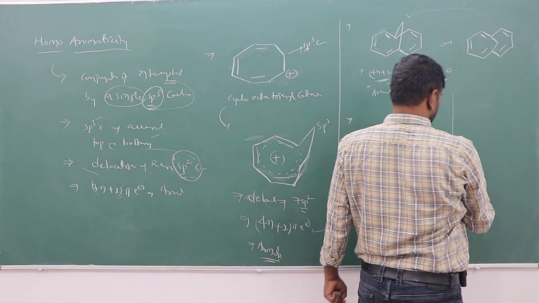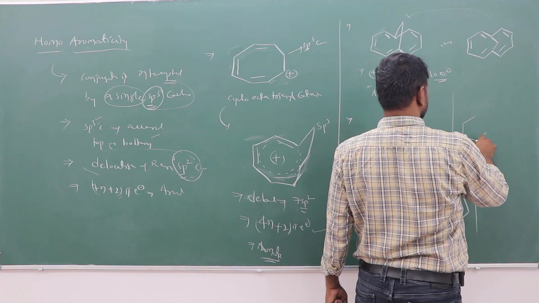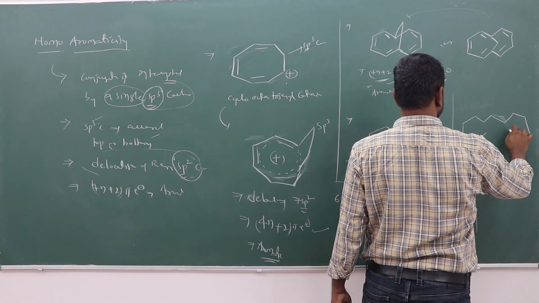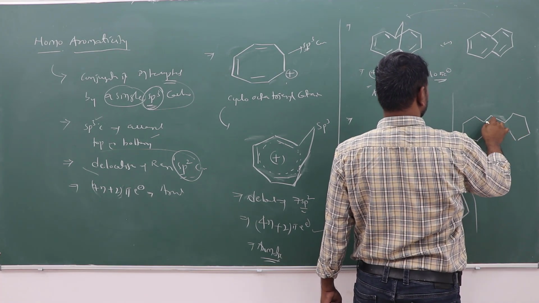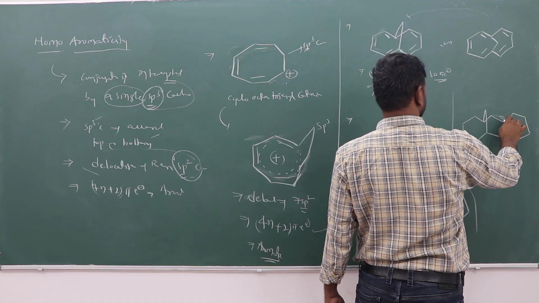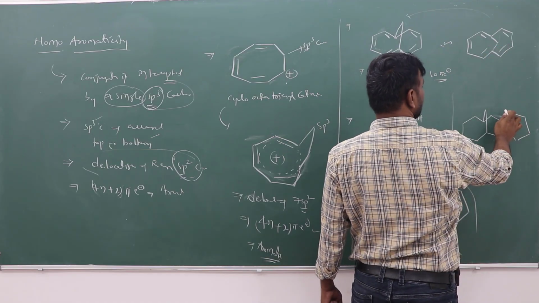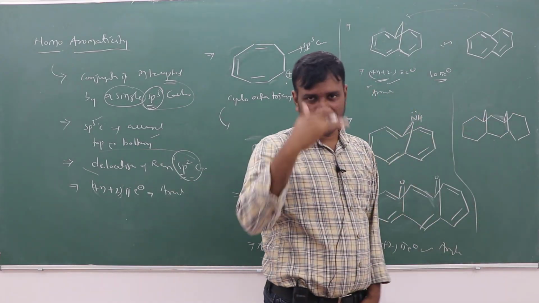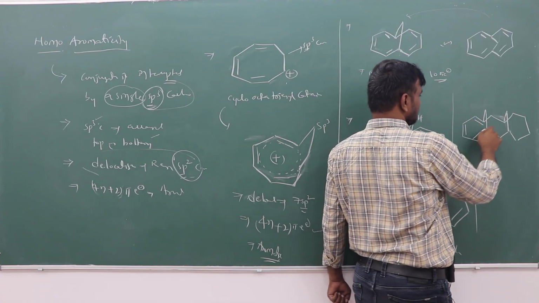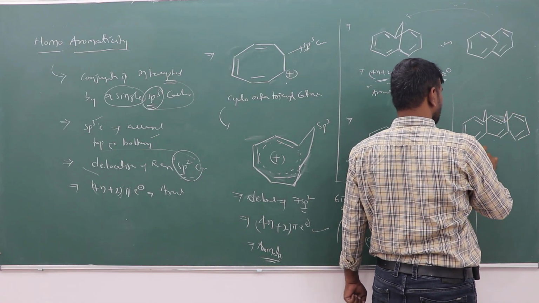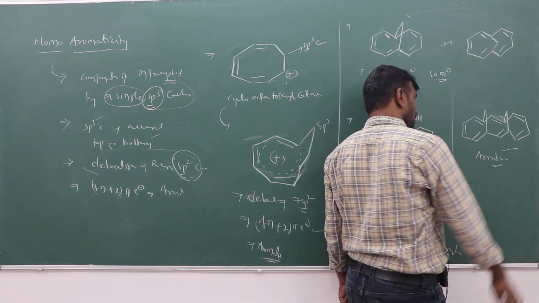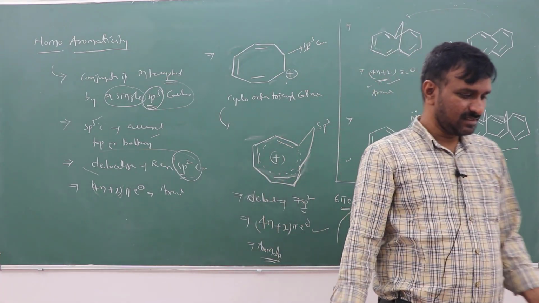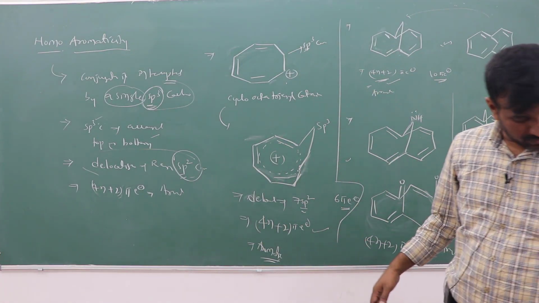If there is more than one sp2 carbon, sp3 carbons are also there, similar to the earlier example. So here sp3 carbon will be there like this. These two sp2 carbons will be arranged out of the plane, and continuous delocalization takes place through the remaining rings. This is aromatic due to homoaromaticity. Due to homoaromaticity, all these are aromatic compounds.